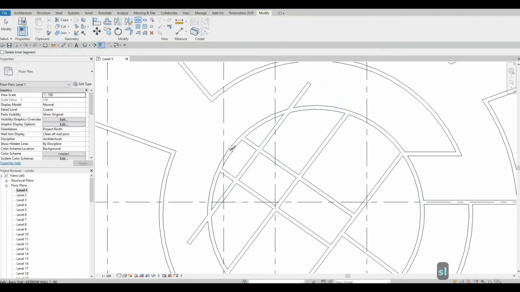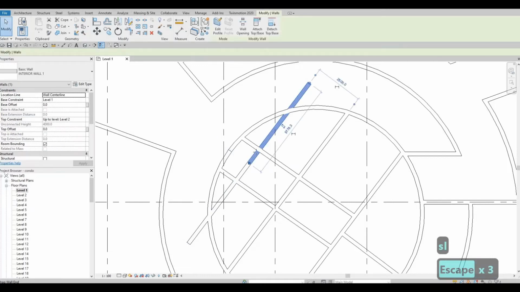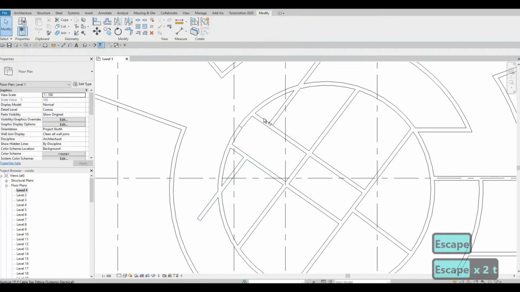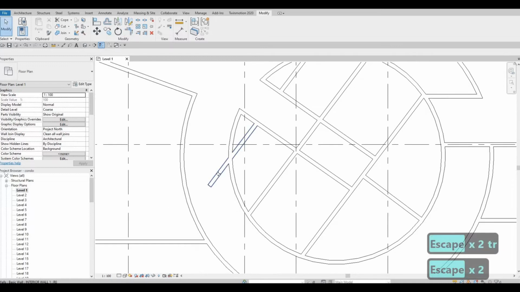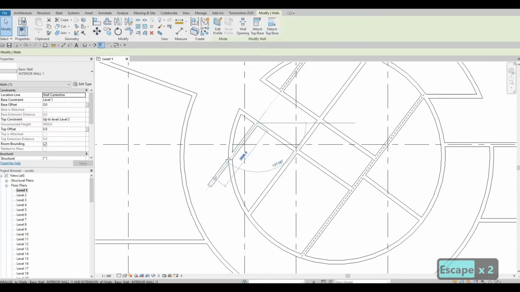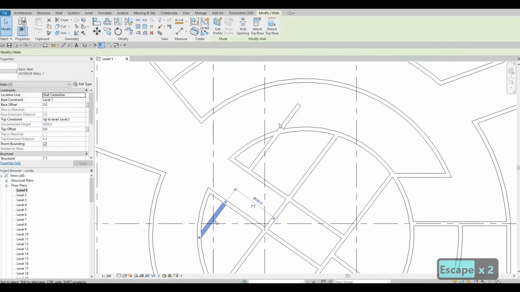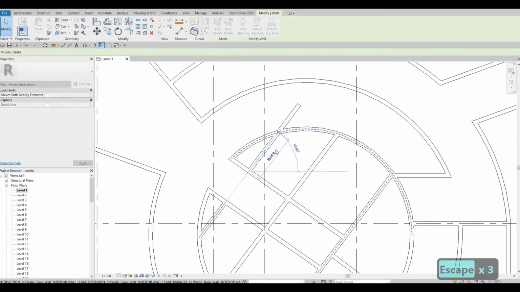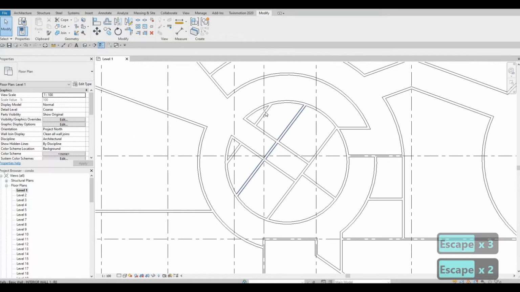So SL now, and SL here. Pull this back, and pull this back, and then TR. And then just pull this back as well. There we go.